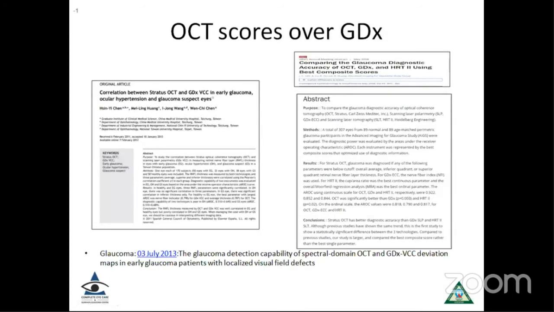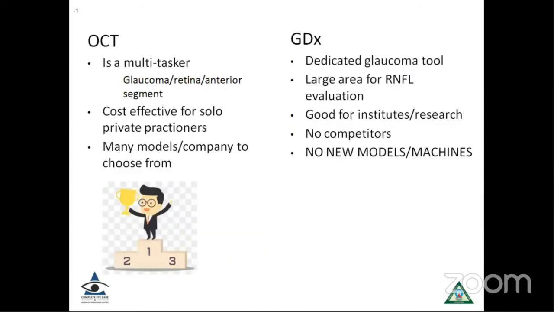But again, there are a lot of studies in the literature which have very clearly shown that OCT scores over GDX. Because the OCT is a multitasker. A single machine can help you evaluate glaucoma, the retina, and the anterior segment. It is definitely cost effective for solo practitioners like me, and there are many models to choose from. On the other hand, GDX is a dedicated glaucoma tool, though it measures a large area of retinal nerve fiber layer. But I think it is good for institutes which are doing a lot of research, or maybe government institutions which can have 2 or 3 machines. If you want to have a single machine, OCT is the way to go.